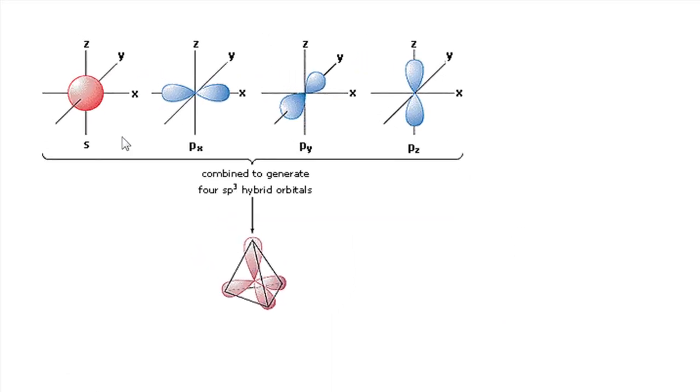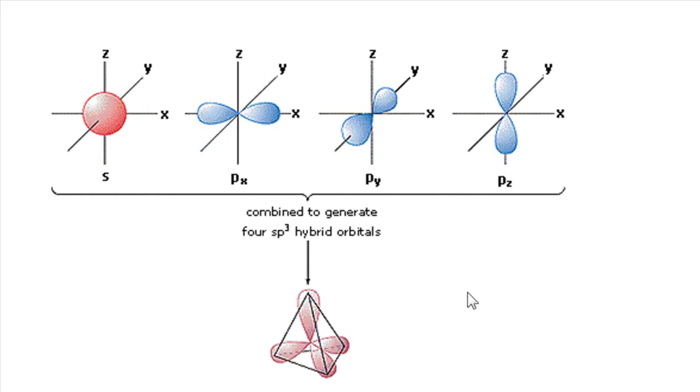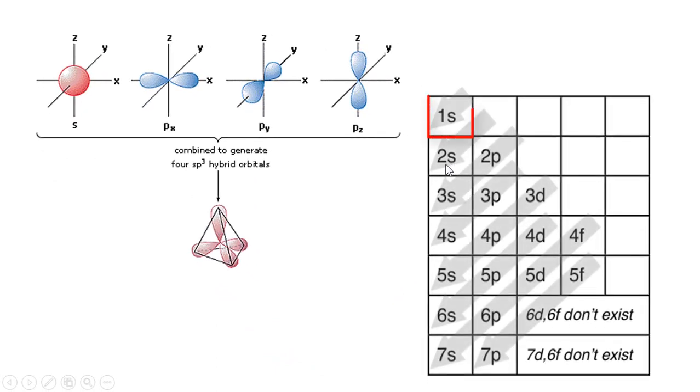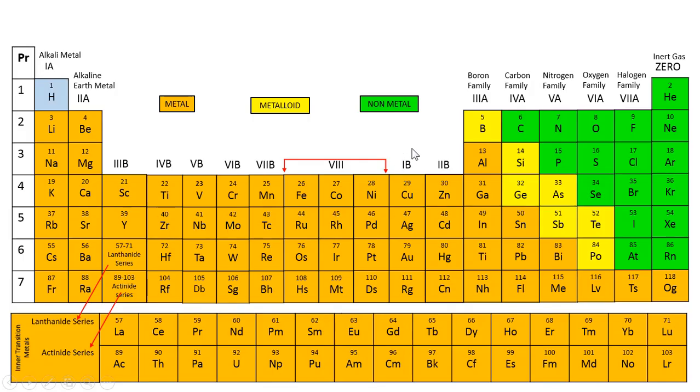And the regions where these electrons can be found are also very specific. They will be found in certain regions, and these regions are called the orbitals. So in the atoms, we have the s orbital, p orbital, d orbital and f orbital. About the s, p, d and f orbitals, you are going to study in detail when you pass out class 10th. But why I introduce this concept of s, p and d to you is because we are now going to categorize these elements into different blocks.